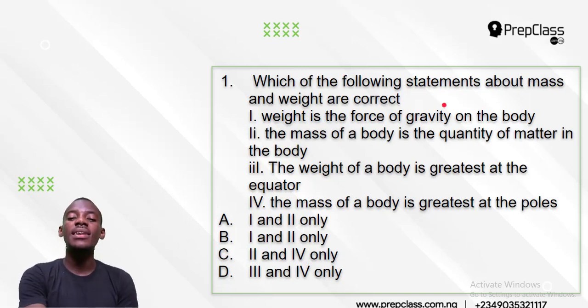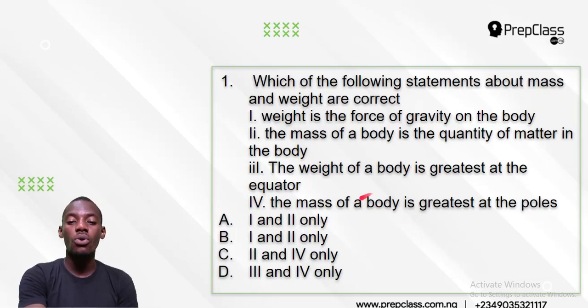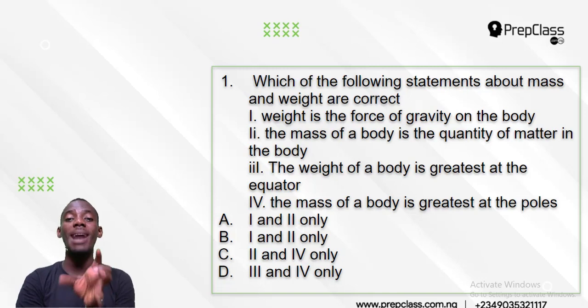Okay, now let's check out the next one. Mass is a constant. That means mass does not change. That makes option 4 wrong. The mass of a body is greater? It does not get greater. The mass of a body is fixed. That means the mass of a chicken in the market is fixed. If you measure the mass of the chicken now, and you measure the mass tomorrow, at any different place or at any different time, the mass will remain the same.